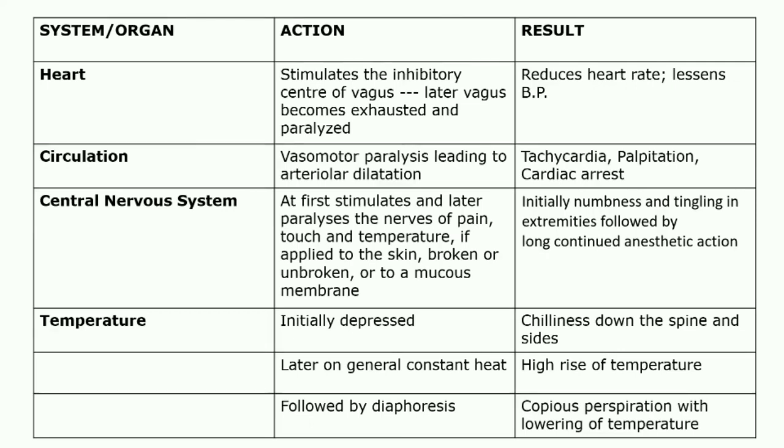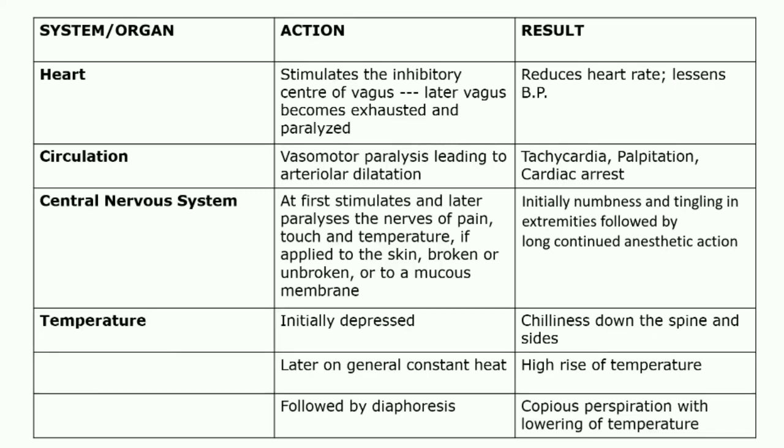Temperature system. The temperature is mainly regulated by the hypothalamus. So it acts on the hypothalamus. Initially, temperature is depressed, which causes chilliness down the spine and sides. After depression, later on, there is general constant heat, which causes a high rise of temperature. Every time fever comes, it follows stages: chill stage, heat stage, and sweat stage.